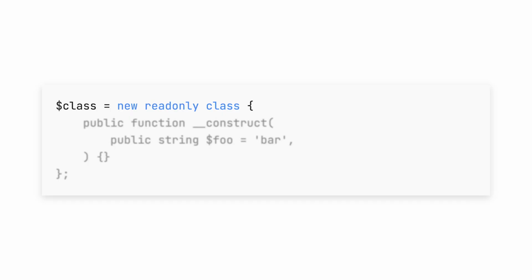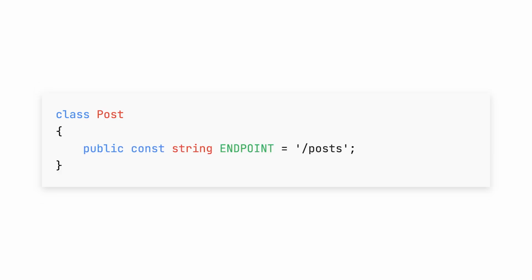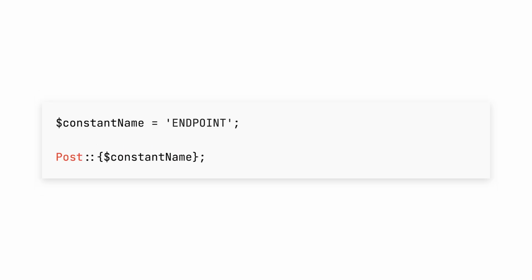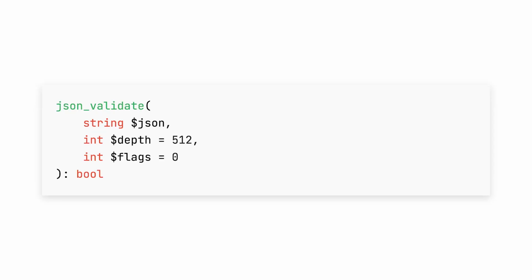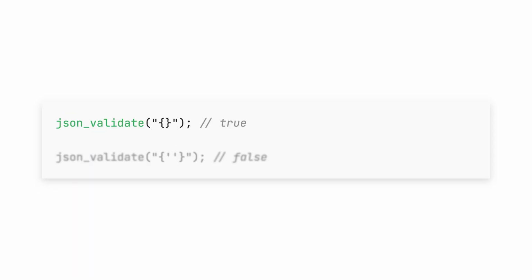For example, you can now make read-only anonymous classes and type class constants. You can also access class constants via a dynamic syntax now, which is a bit more convenient. There's a new JSON validate function, which will check whether a string is valid JSON or not without having to decode the whole string. It's more performant than JSON decode, so it might be useful in places where you don't need to access the parsed JSON data and simply need to know whether a JSON string is valid or not.